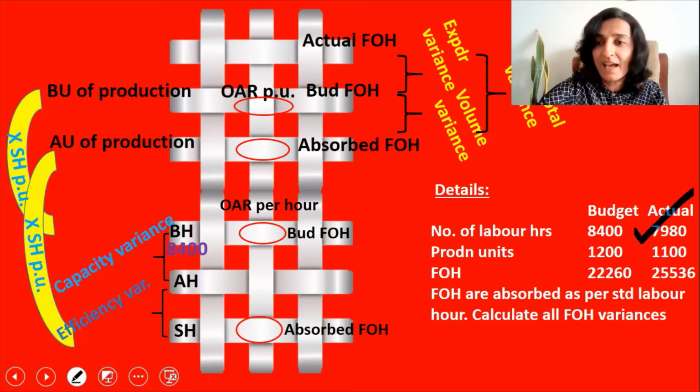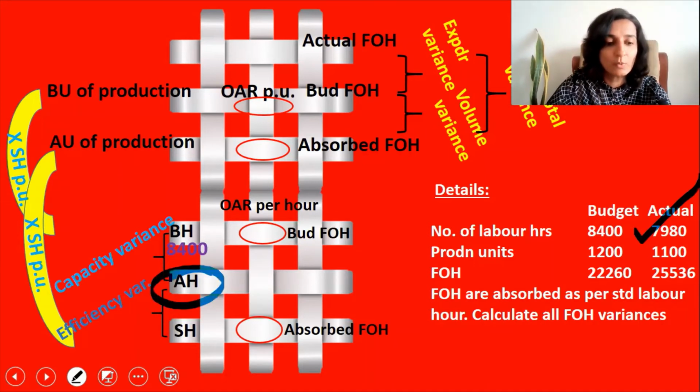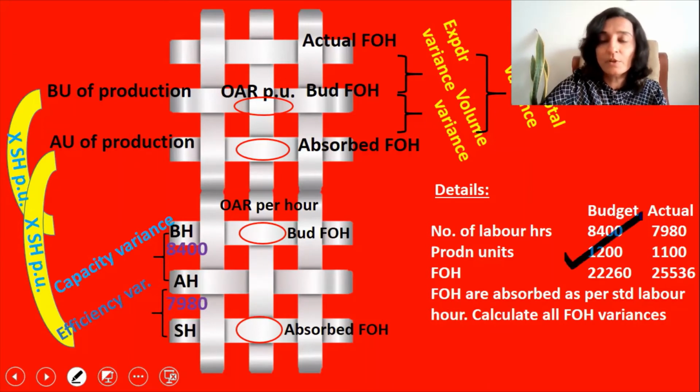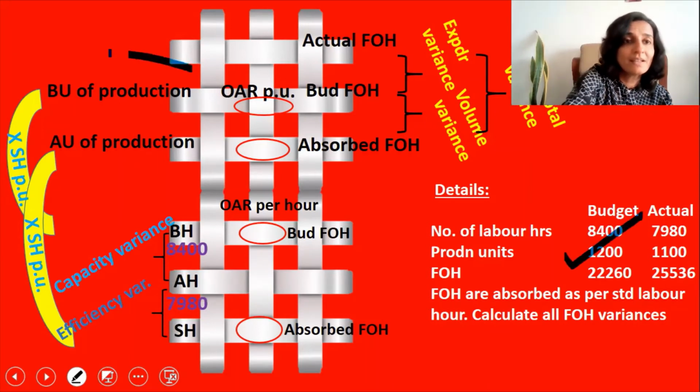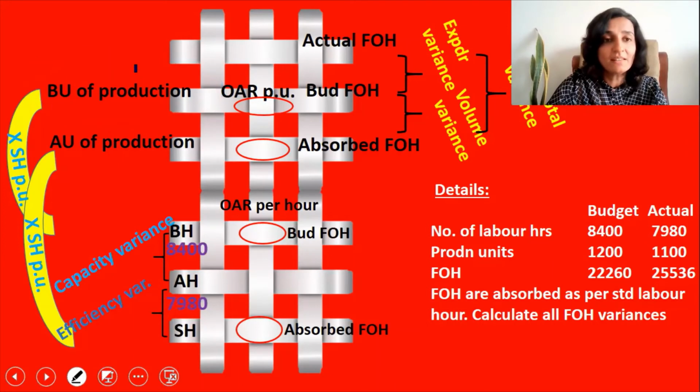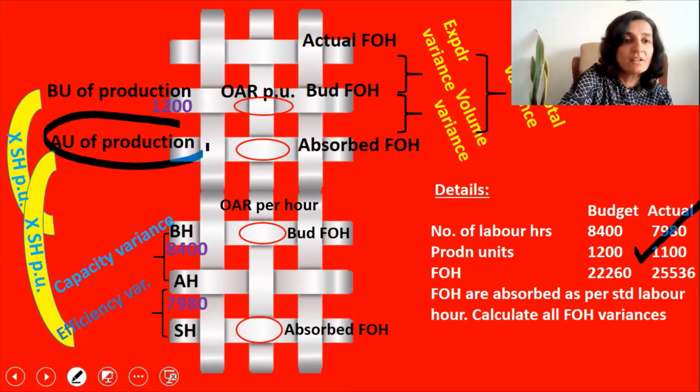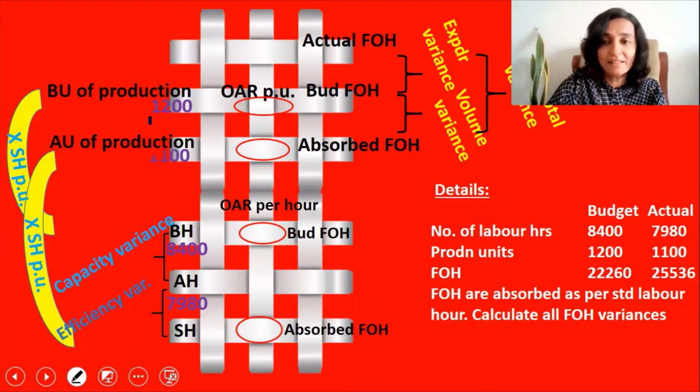And then comes the actual hours of 7,980. That is here, so I'm going to key in 7,980. And the budgeted number of units is 1,200. That is here. So I'll be keying in that figure there. And the actual number of units is 1,100. That is here. So I will be keying in that too.